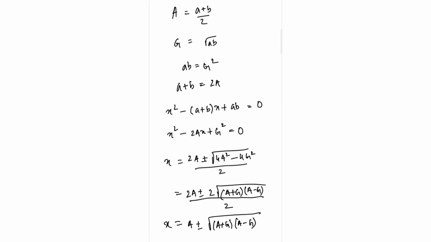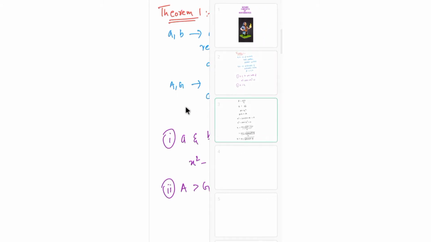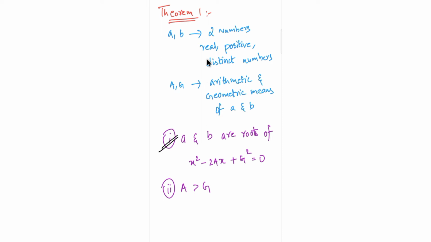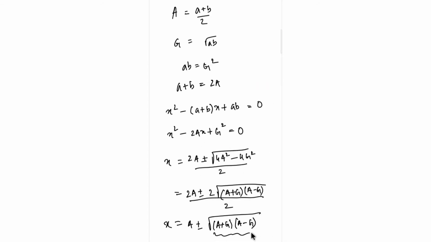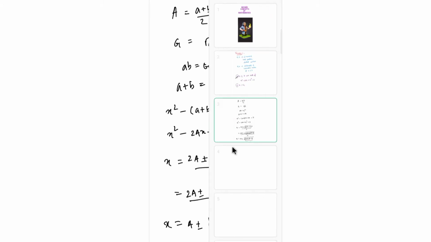And for the second point, we have just proved this. For the second point, A is greater than G. For that, see now here in this bracket, for this root to exist, root of a plus g into a minus g should be greater than or equal to 0, isn't it? So a plus g into a minus g should be greater than or equal to 0.